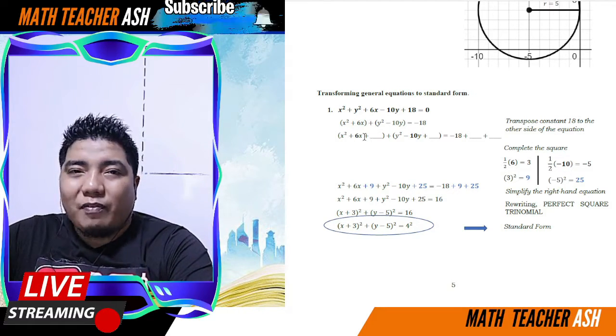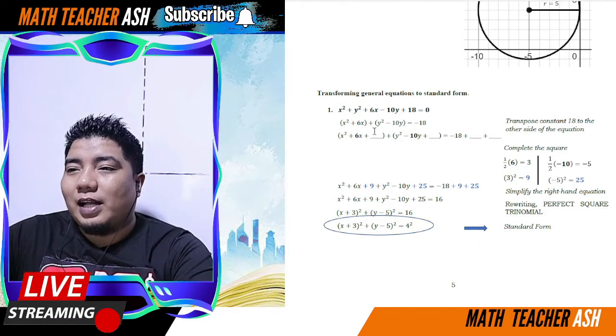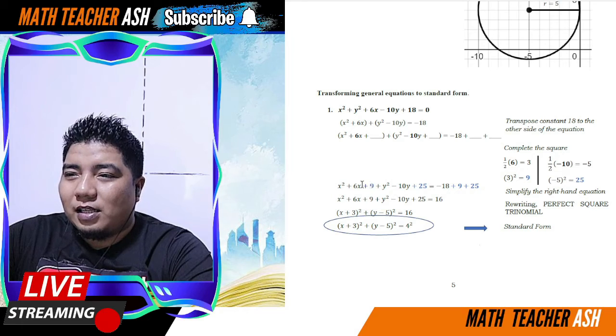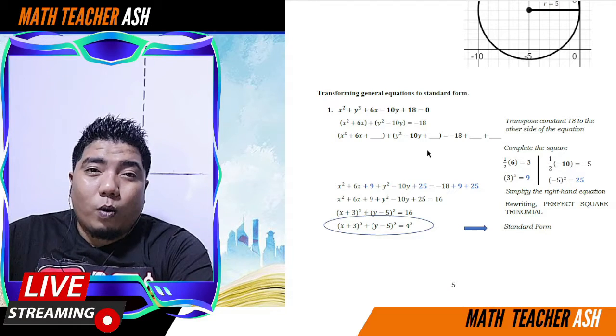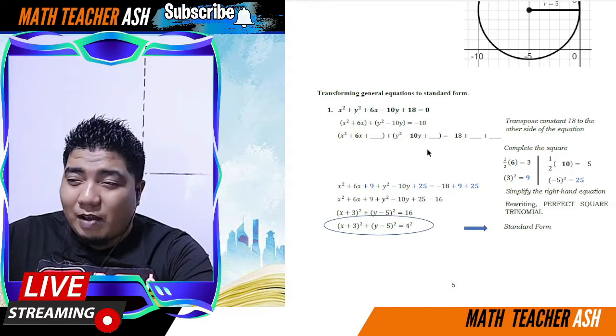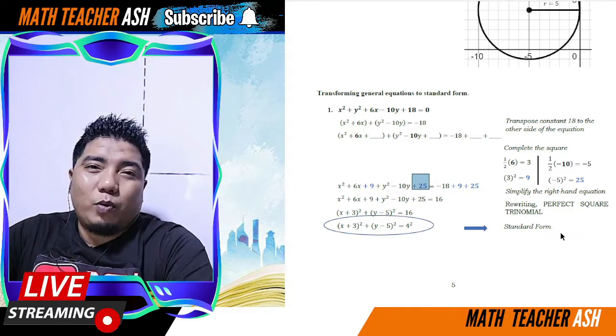So, you get half of it and then square it. Half of 6 is 3. 3 squared is 9. So, that is 9 here. And for the y, negative 10y, half of it is negative 5. Squared, negative 5 is 25. And we have here positive 25.